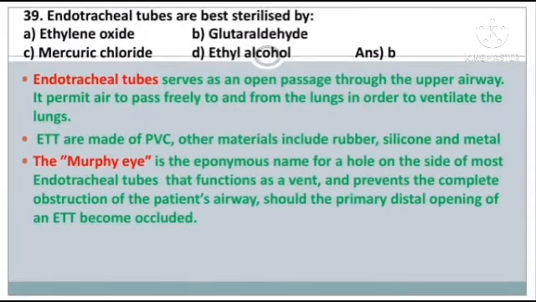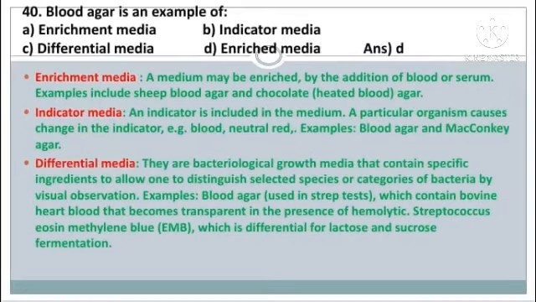39th question. Endotracheal tubes are best sterilized by. The answer is option B, glutaraldehyde. Endotracheal tubes serve as an open passage through the upper airway. They are made of PVC. The Murphy eye is the eponymous name for a hole on the side of most endotracheal tubes that functions as a vent.